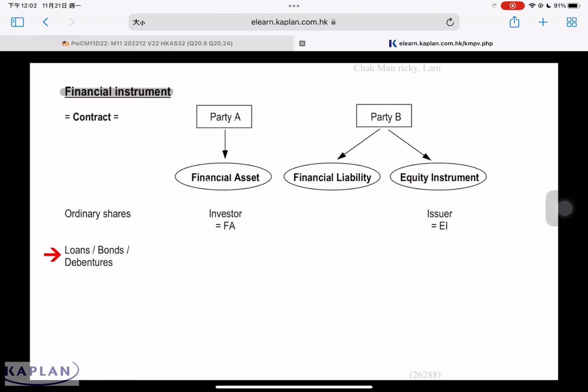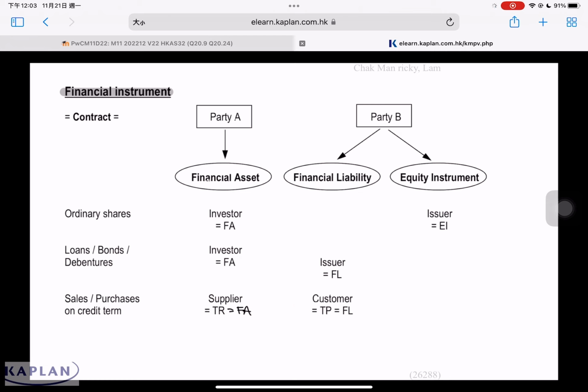For loans, bonds, debentures, these are considered fixed income instruments. To the investor, this is also considered a financial asset. But to the issuer, this is normally considered a financial liability. For example, there's a sale or purchase on credit. To the supplier, trade receivable is a financial asset. To the customer, who purchased on credit, it is a trade payable, a financial liability.